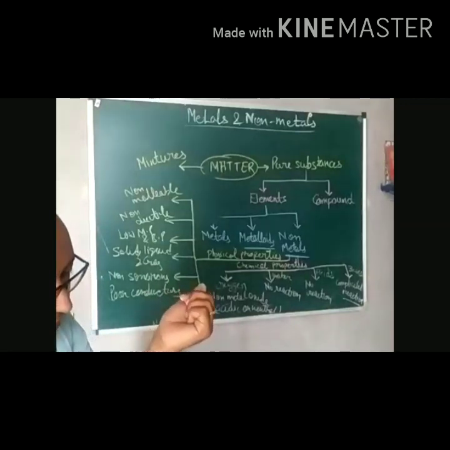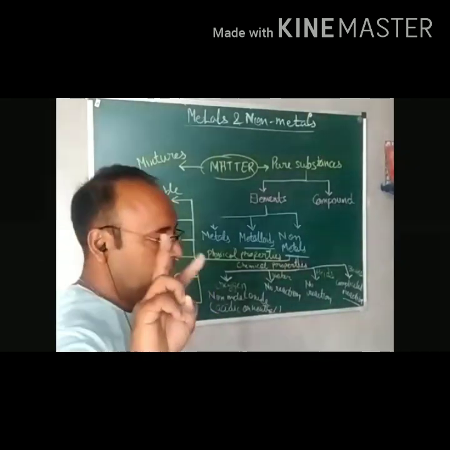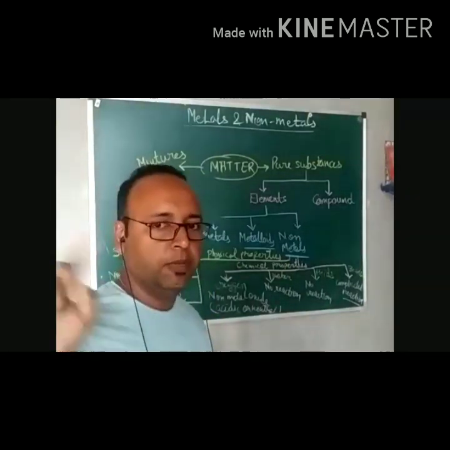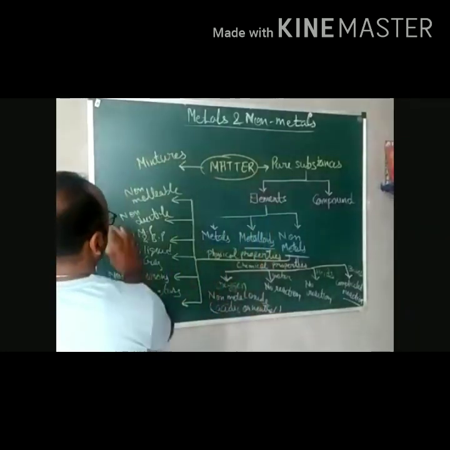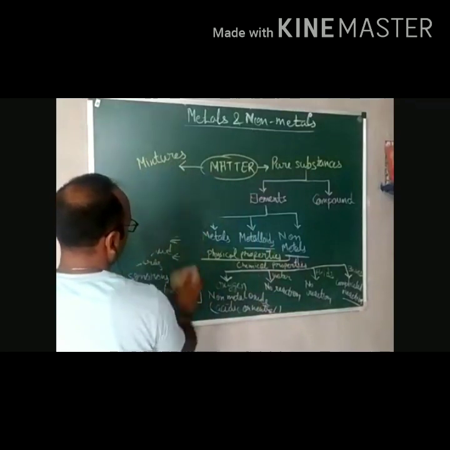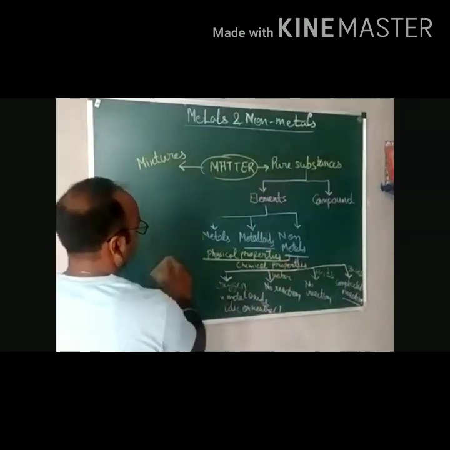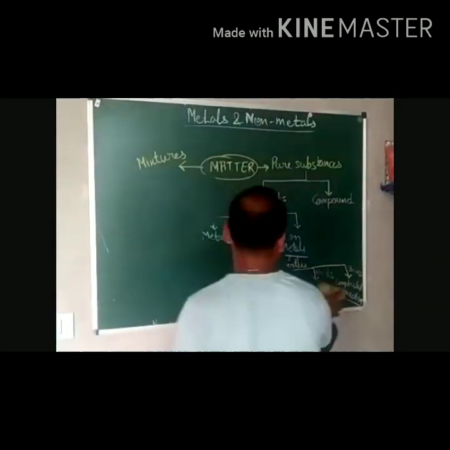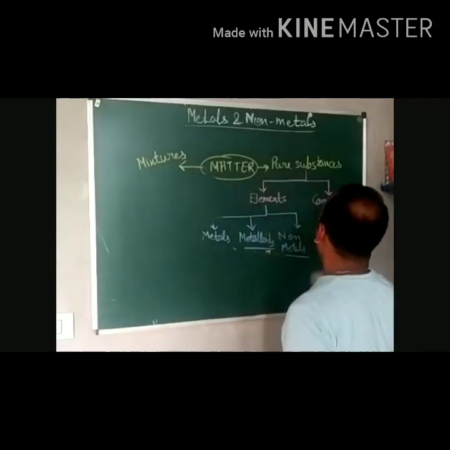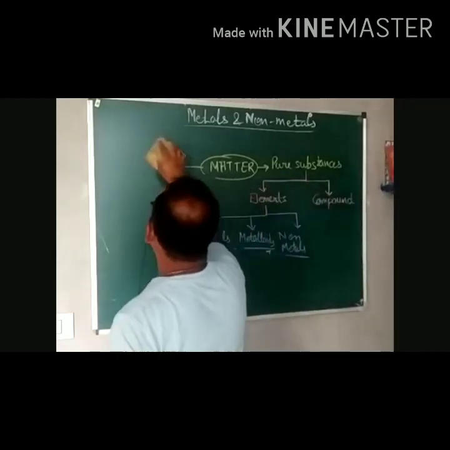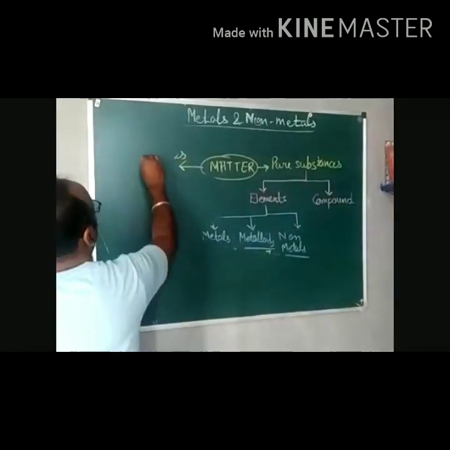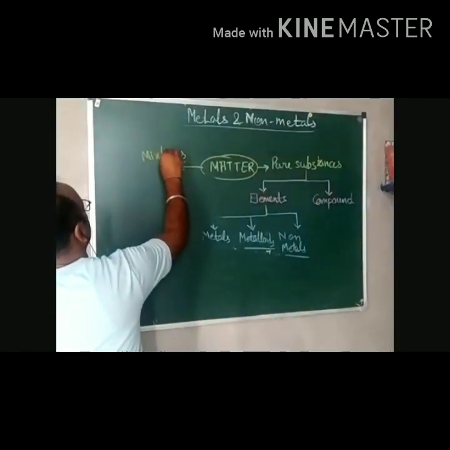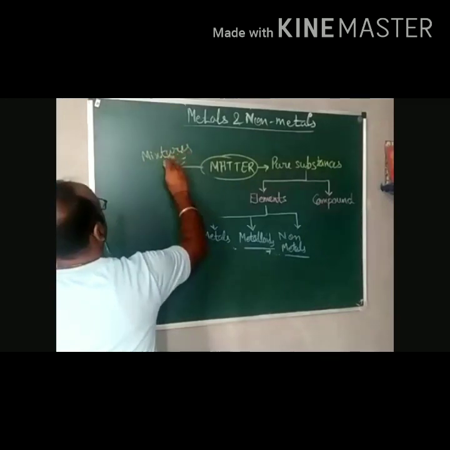Metals can be affected. That means when metals are mixed with a metal or a non-metal, they form a new substance. So this I am doing in different steps, but you have to make it one continuous concept map.